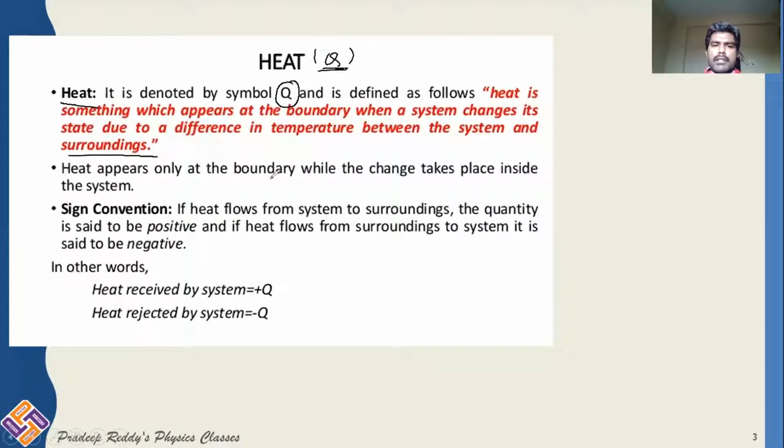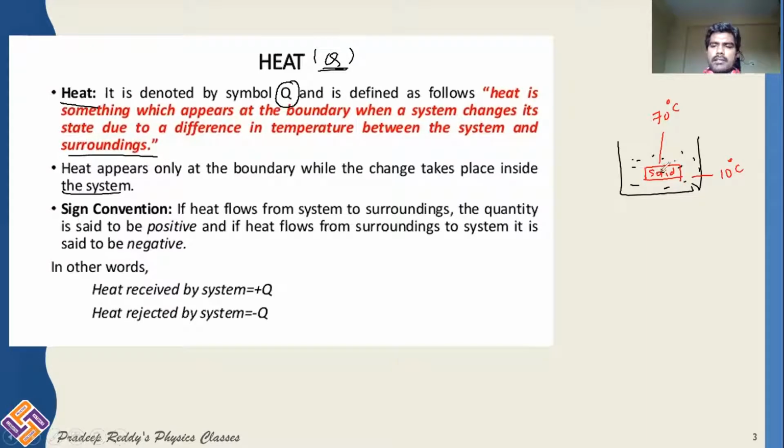Heat appears only at the boundary while the change takes place inside the system. So that means when you are taking a liquid and in that liquid you are placing a hot solid. This solid is at 70 degrees Celsius and this liquid is at 10 degrees Celsius. As you are placing the solid in the liquid, the boundary between these two is the interface between solid and liquid.